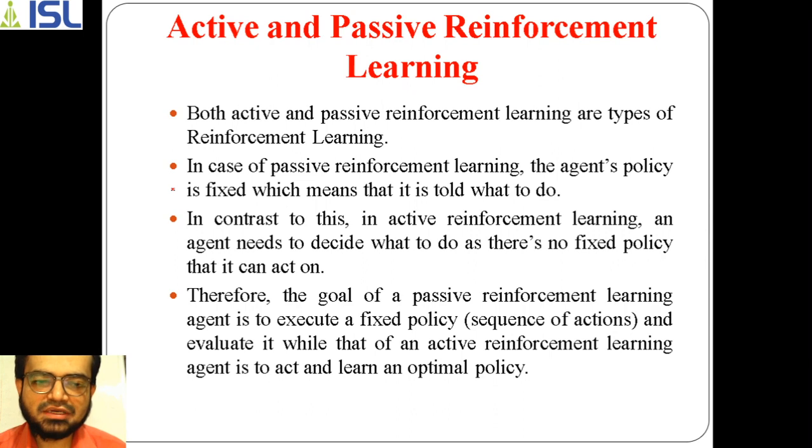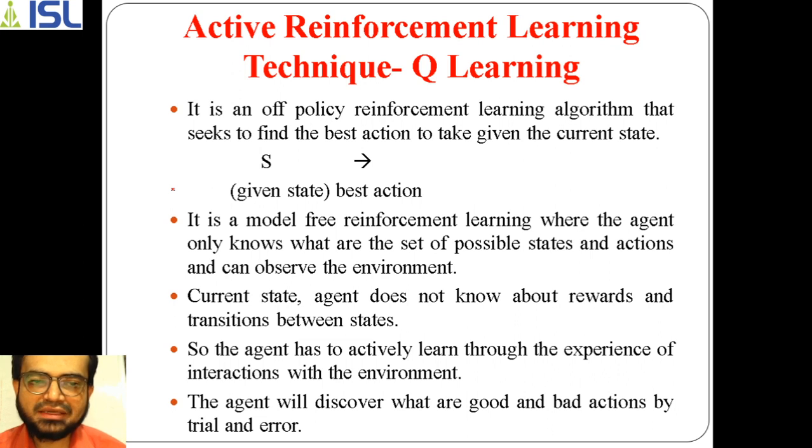Basically, active reinforcement learning is where you don't have a fixed policy. The agent in the current environment doesn't have any policy. There is no fixed policy at all in active reinforcement learning, so the goal is to learn an optimal policy. Without having a policy, it tries to get a policy that is optimal. Using that concept of active reinforcement learning, we implement the technique with the help of Q learning.